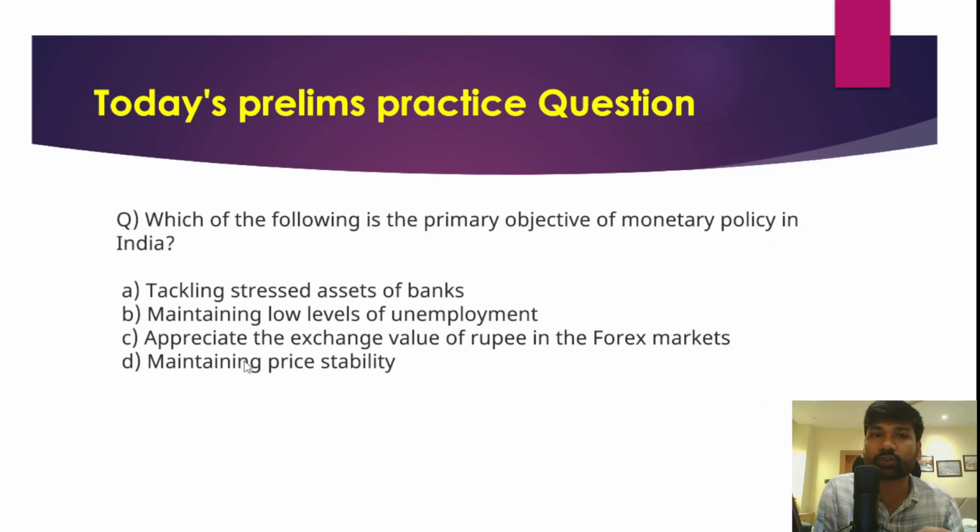So the question is, which of the following is the primary objective of monetary policy in India? Options are: option A, tackling stressed assets of banks; option B, maintaining low levels of unemployment; option C, appreciate the exchange value of rupee in forex markets; option D, maintaining price stability. When we talk about monetary policy, its primary objectives are keeping inflation under control and at the same time maintaining price stability. So the correct answer for this question is option D.